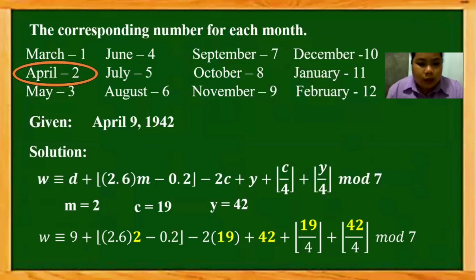So C is 19, M is 2, Y is 42, plus the greatest integer function of 19 over 4, plus the greatest integer function of 42 over 4, modulo 7.